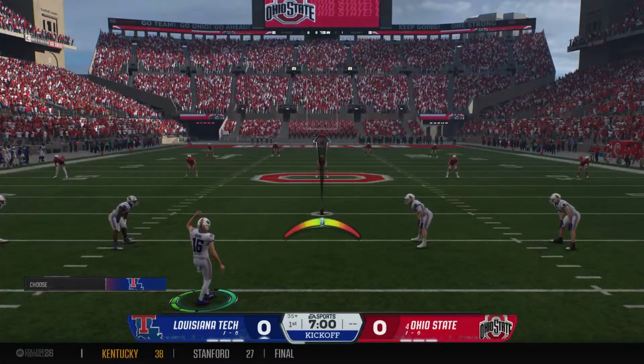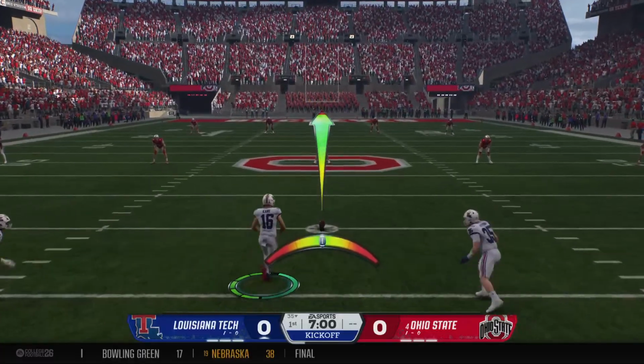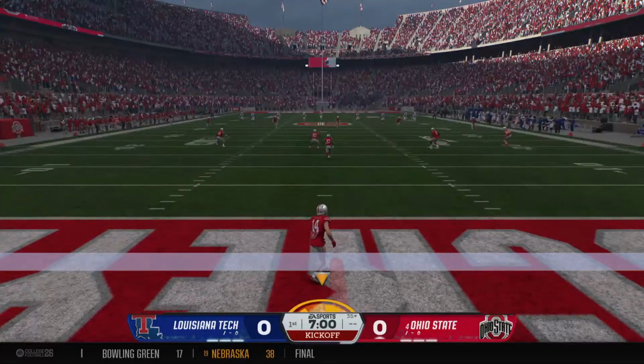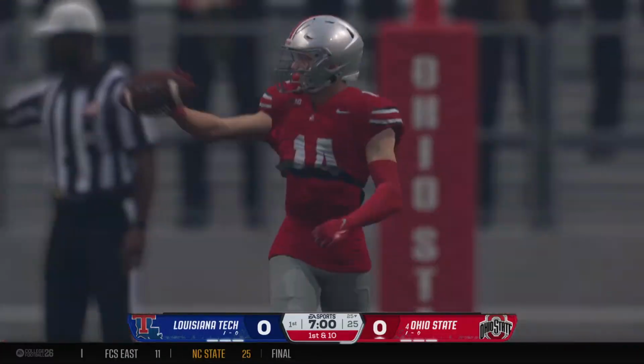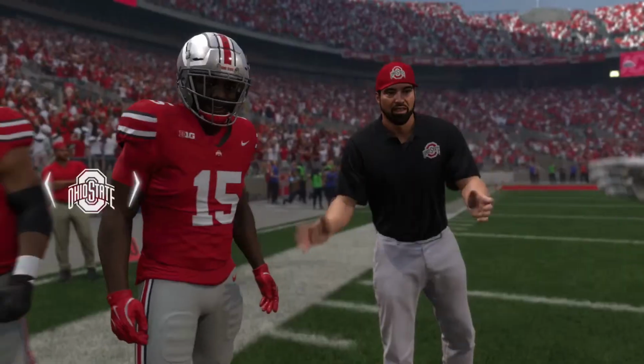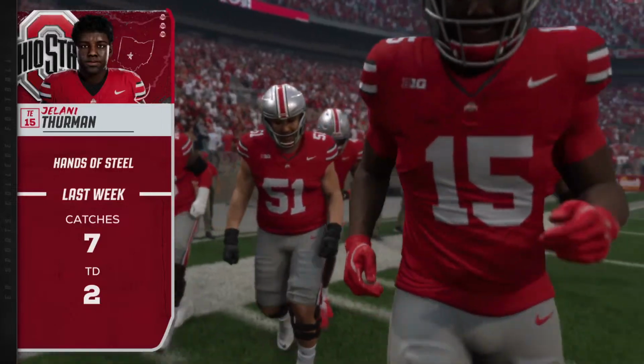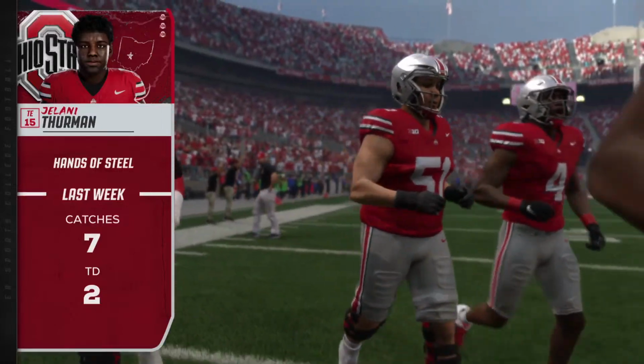Louisiana Tech will kick it off and we'll be underway. And it'll be a touchback. The ball will come out to the 25-yard line. So Ohio State's offense comes onto the field first today.